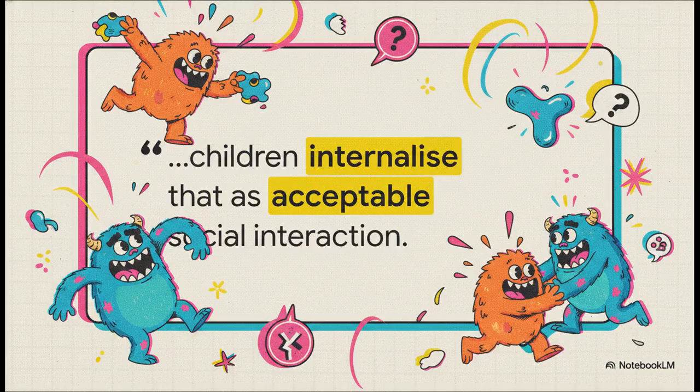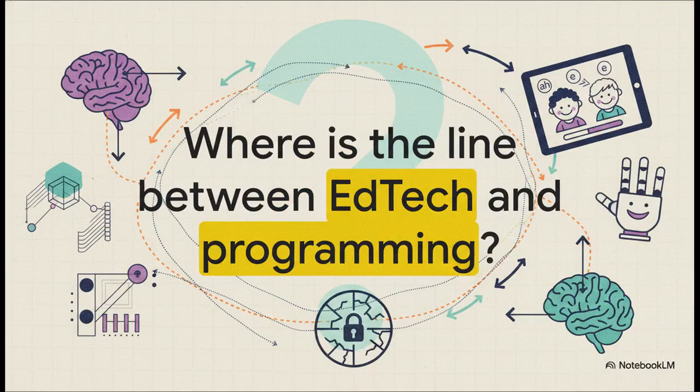And this translates directly into the classroom, as noted by primary school teacher Clara Finch. She explains that when young children see characters like Scampy and Rocky laughing after throwing food or pushing past others, they internalize that as a completely acceptable way to interact socially. They really struggle to separate the cartoon's slapstick comedy from real-world rules, bringing that chaotic, uncorrected energy right into their daily routines. So, what does this all mean?